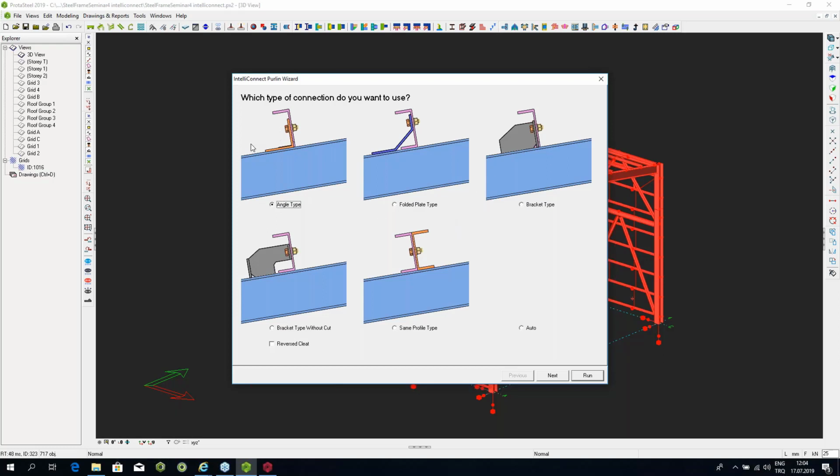So I'm going to choose the angle cleat connection, but I don't want the angle cleat to be on this side. I want to reverse. So I want it to be like this. This is what I want. And at this point, I'm done with IntelliConnect. I want it to find.